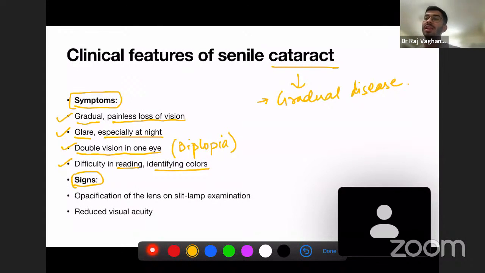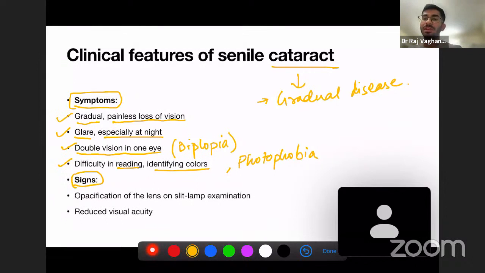Okay, so the cataract is a disease of the lens, we know. And if the lens is disturbed or impaired, then everything will be impaired. So there is loss of vision, there is glare, there's diplopia, and there's difficulty in reading and identifying colors. Okay, so these are the common symptoms that you can observe in a patient of cataract. You can also include photophobia. Photophobia is also present in some of the patients of cataract. Okay, so these are the symptoms of cataract.